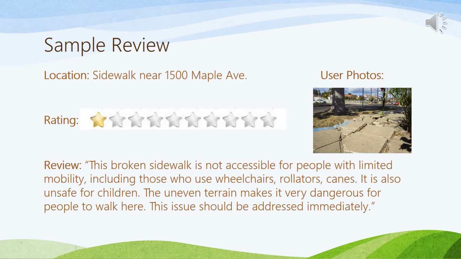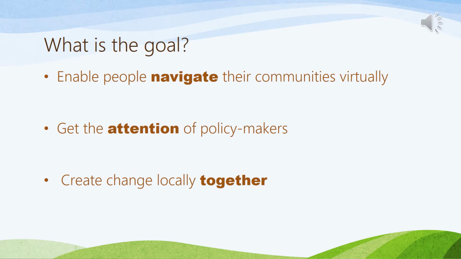Map My City has 2 overarching goals. One is to create a tool that can be used by community members to navigate their city or town virtually. By viewing the photos and comments other users have submitted, people can get informed about accessibility in their own communities and plan their trips to be as successful as possible. In this way, Map My City is not dissimilar from programs like AXS Map or the app Wheelie, which marks wheelchair and stroller accessible transportation.